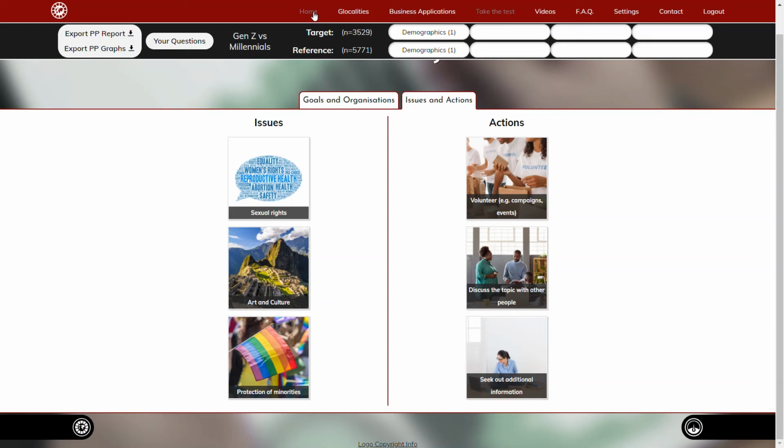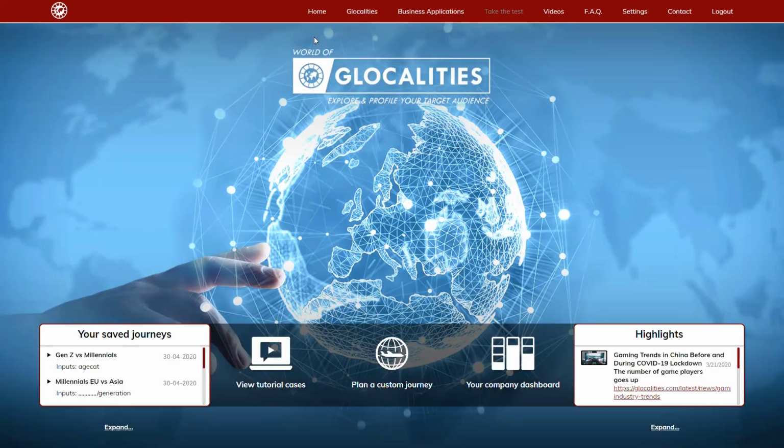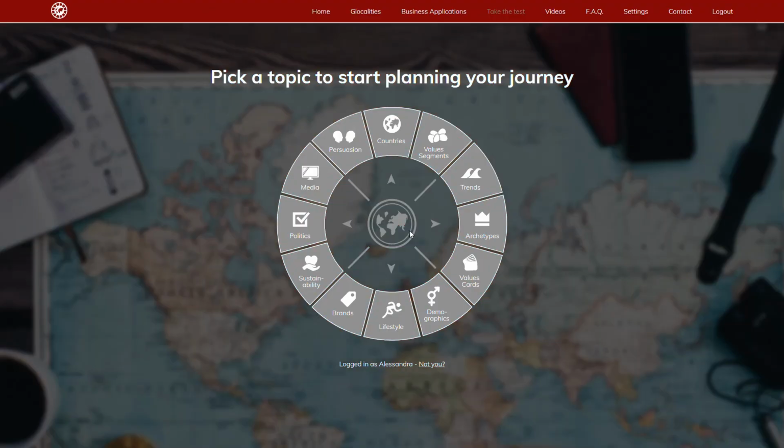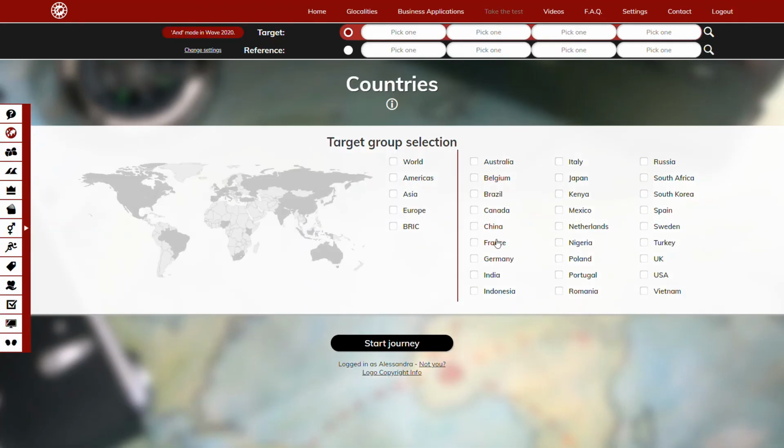Now, if we wanted to have a look at the Generation Z and do an analysis specifically for some countries, so comparing, for instance, Generation Z in France compared to Germany, we would just have to select the two countries. So I selected France for the target and I will select Germany for the reference.